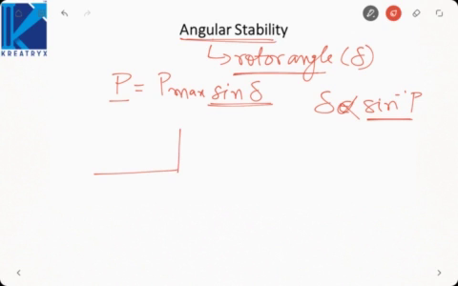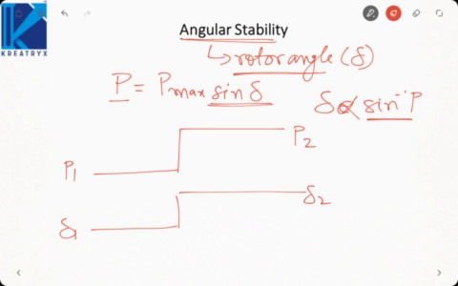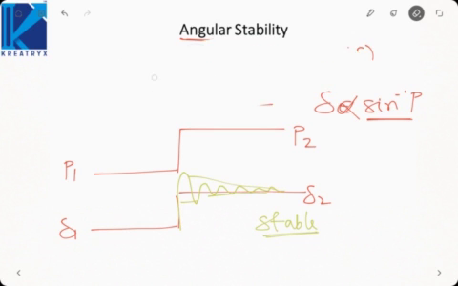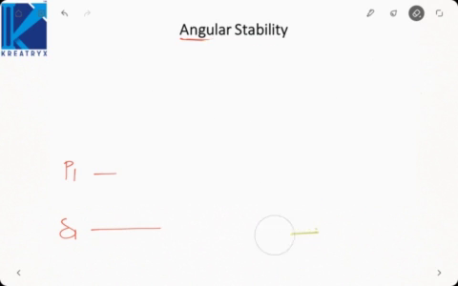So if P is changed suddenly from P1 to P2, what will happen? Delta was initially at delta 1. It must go to delta 2. But what actually happens is, it will oscillate around this position and finally settle down to delta 2. Now if these oscillations are bounded and it finally settles down to delta 2, this system will be called stable. That is what is meant by angular stability. When we talk about angular stability, there can be different cases. In case of a small disturbance, we call the stability steady state stability.